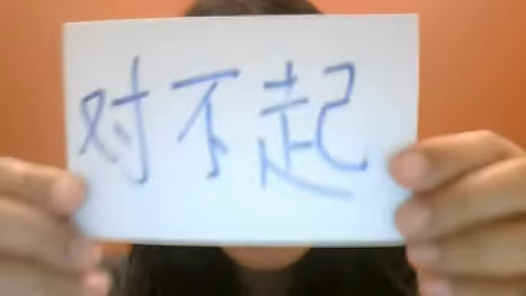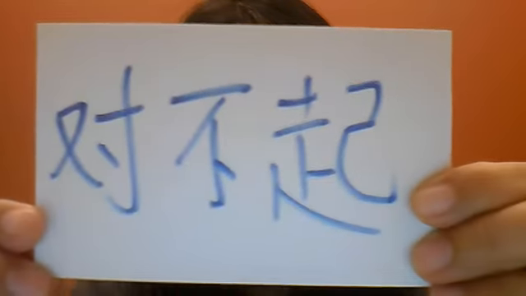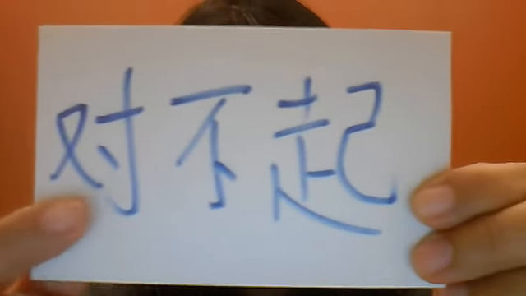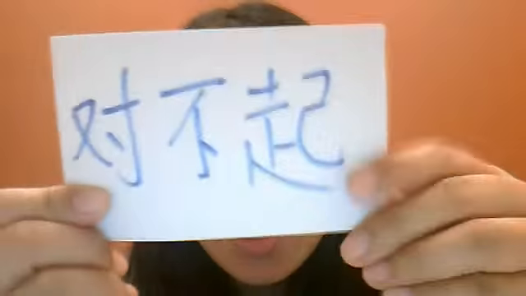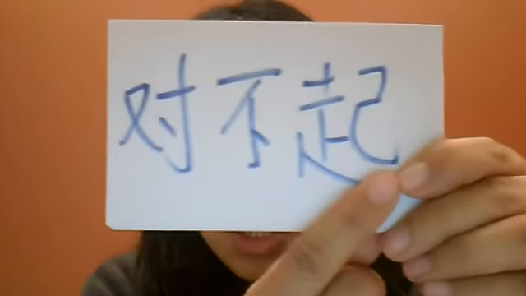对 is also in the meaning of face someone, is also in the character that they use in 对不起, which means I'm sorry. So literally, 对 means face, 不 not, 起 raise. So it means literally, when you say I'm sorry in Chinese, it's literally saying, oh, I can't face you. So 对不起 is I can't face you.